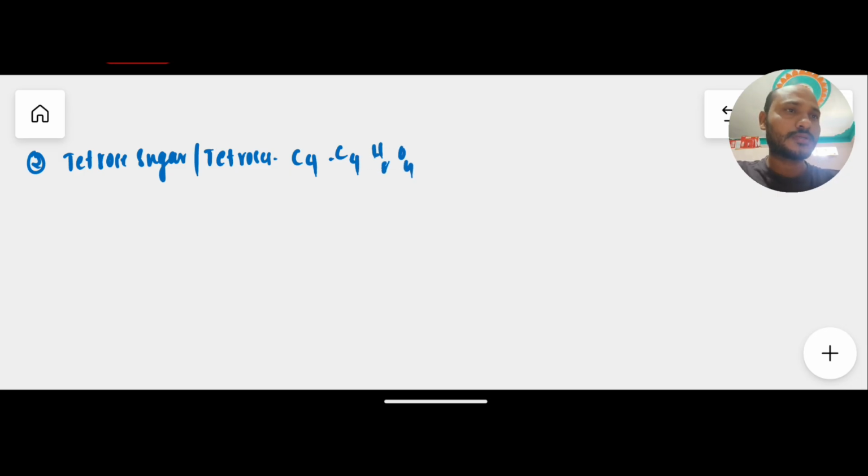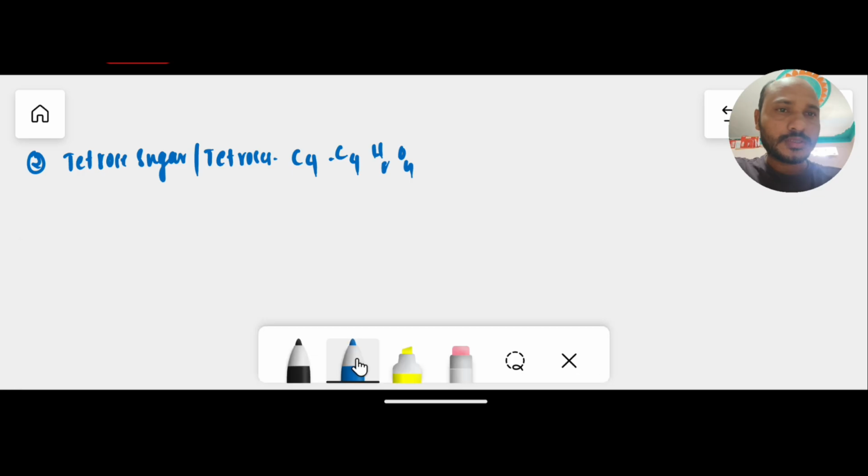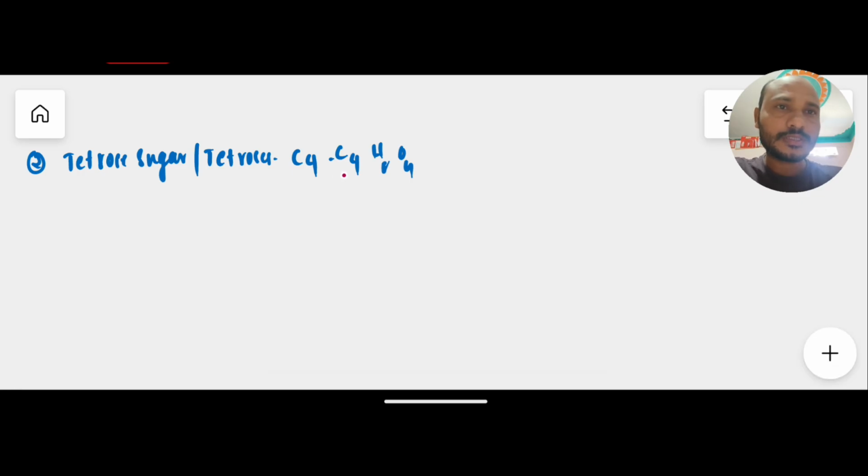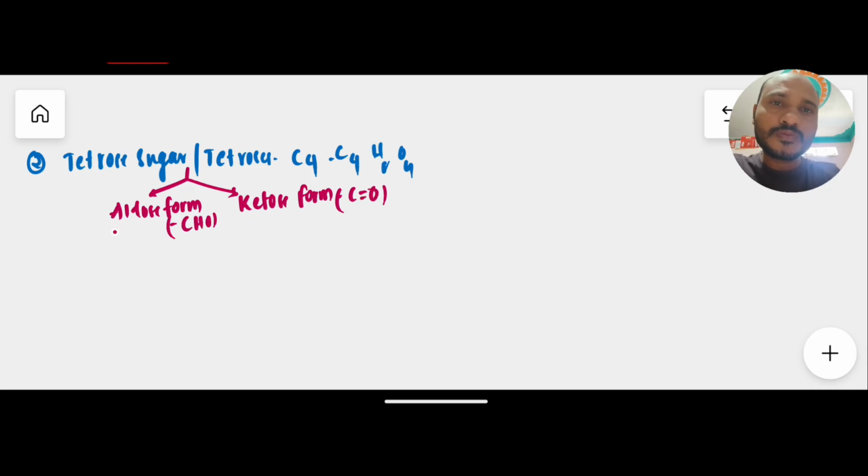In tetrose sugar also we have two forms, the aldose form and the ketose form. The best example of the aldose form of tetrose sugar is erythrose, and the ketose form of tetrose sugar is erythrulose.